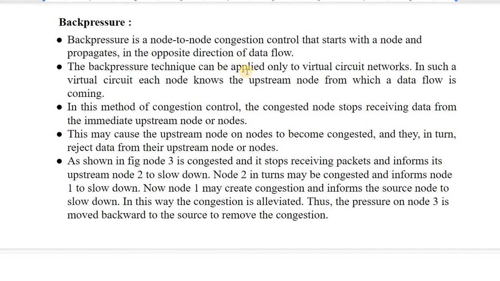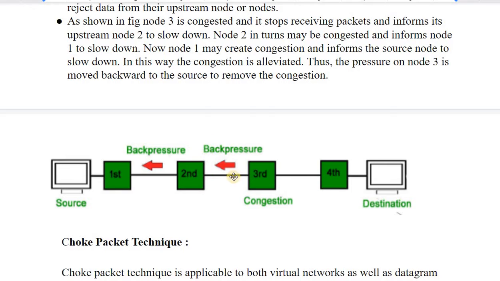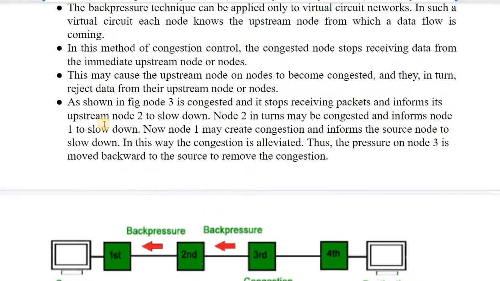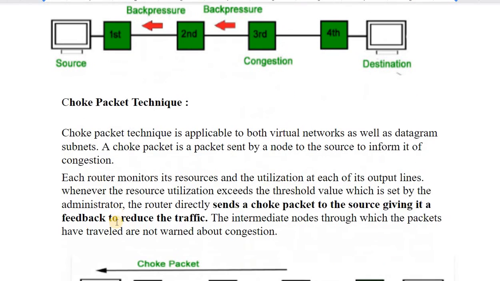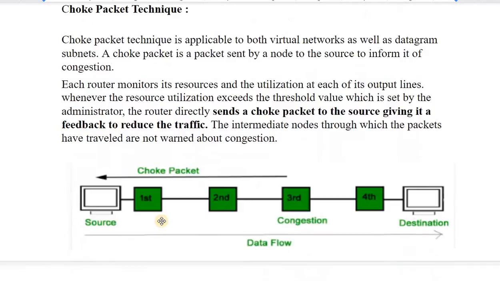Back pressure technique can be applied only to virtual circuits but not to datagram circuits. In such virtual circuits, each node knows the upstream node from which a data flow is coming. So this node must know that it received this packet from the second node, and this one knows that it received the packet from the first node. As you can see in the diagram, back pressure says that whenever congestion is encountered at any node, that node will send the information to its upstream nodes, and they will inform the sender about the congestion. The second one is the choke packet technique.